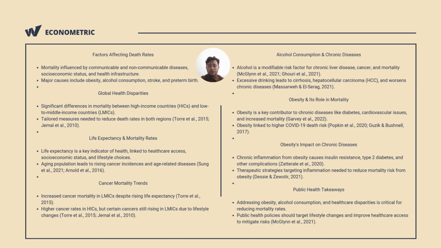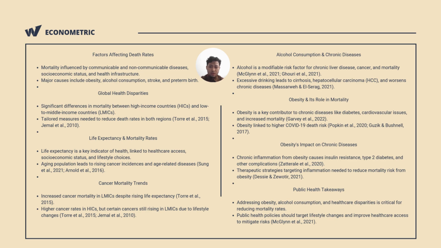The death rate is a critical determinant of public health, shaped by various factors such as communicable and non-communicable disease, socioeconomic status, and healthcare infrastructure. This literature review synthesized key findings on the primary causes of mortality worldwide, specifically focusing on obesity, alcohol consumption, stroke, and preterm birth. Additionally, the disparities in death rates between high-income countries and low and middle-income countries are highlighted, underscoring the need for targeted intervention to address these inequalities.